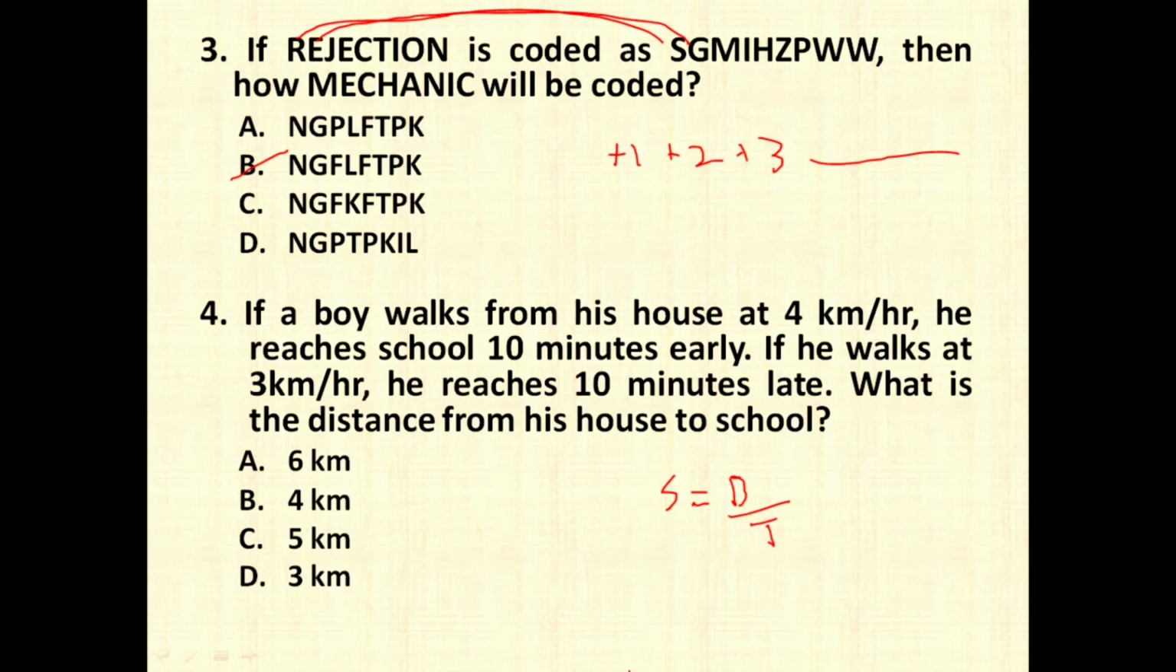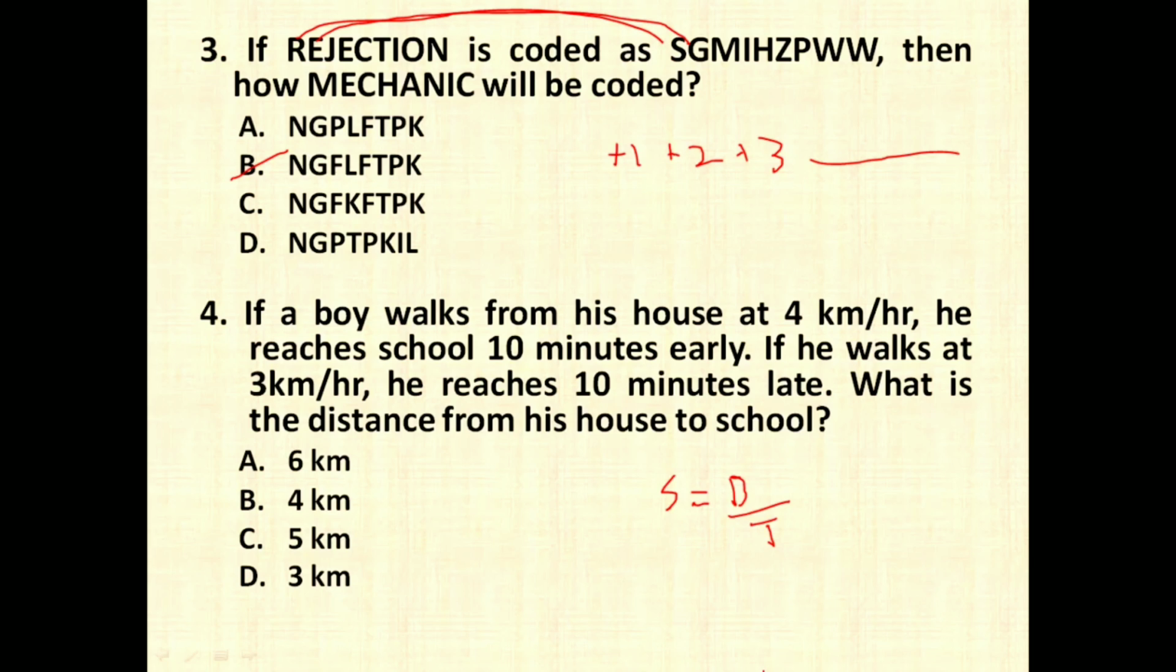Now what you have to find out is this: they say that if a boy walks from his house at 4 km/h, he reaches the school 10 minutes early, and if he walks at 3 km/h speed, he reaches 10 minutes late. So the difference between both speeds is going to be 10 and 10, 20 minutes. 20 minutes is the difference between 4 km/h and 3 km/h.